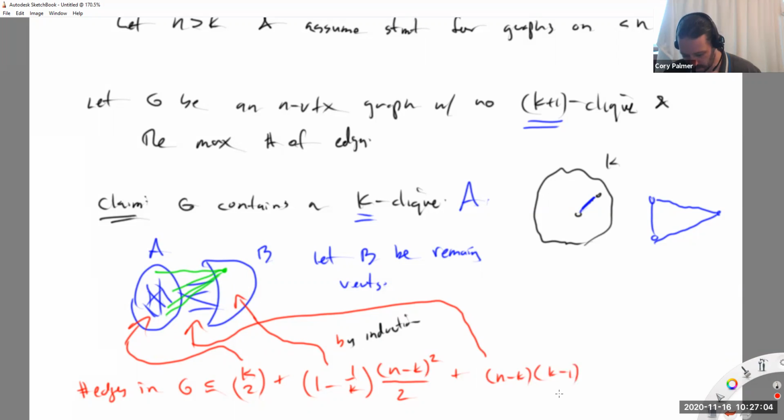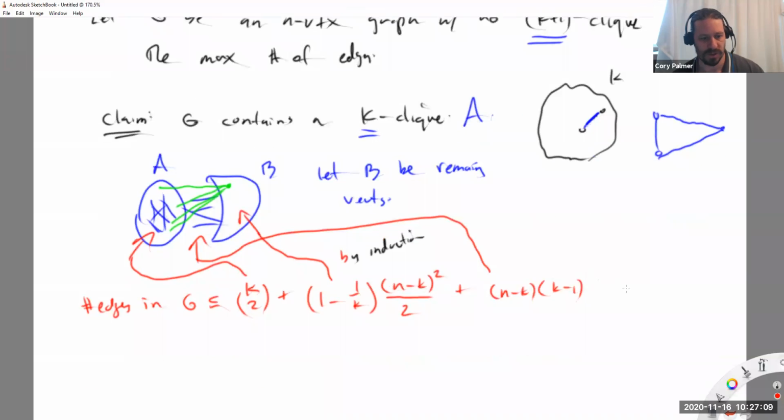Okay. Let me just double check that these are the quantities. That's not written down. I don't want to do the arithmetic here because it's not interesting. But if you work this out, you get exactly what we want. Just imagine you can multiply out this part here. You get a k choose 2, some of this stuff here, and the things cancel nicely with this extra part here. I think it actually is less than or equal to, not exact, if you do the arithmetic. I think it doesn't matter. Either one is fine.